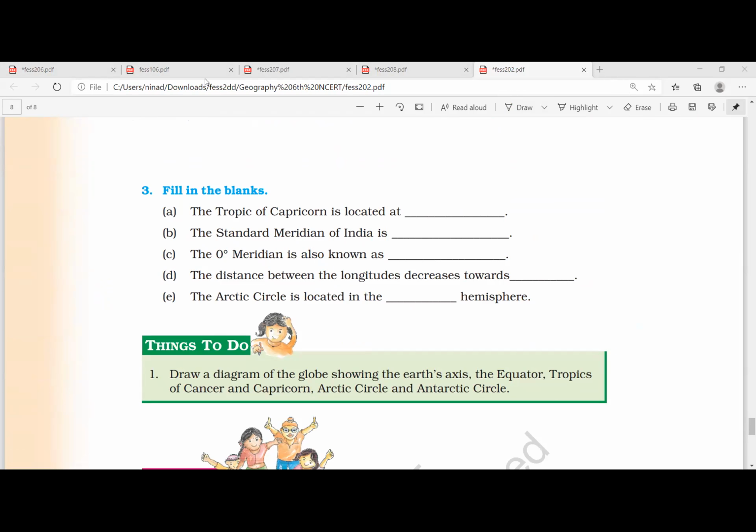Divya, tell me. The Tropic of Capricorn lies in the Southern Hemisphere. Okay. 82.5 degree east, standard meridian. 82.5 degree. Okay. Prime meridian. Okay. Poles. Okay. Northern Hemisphere. Very good. Any other doubts in this chapter?